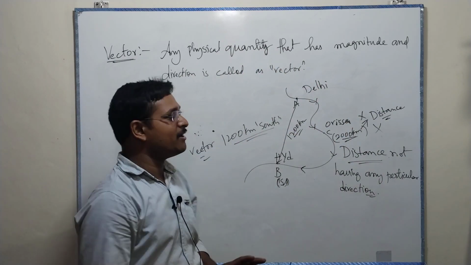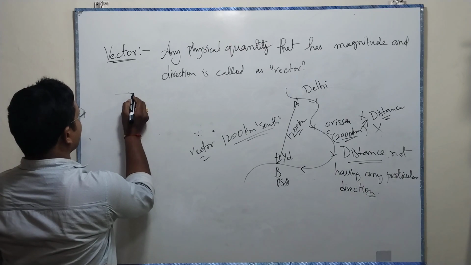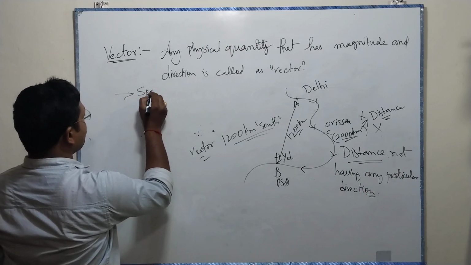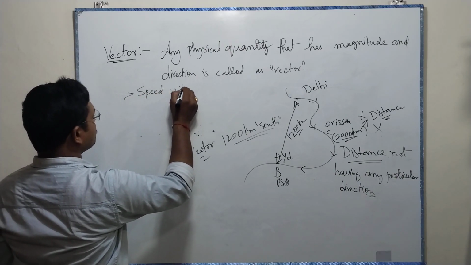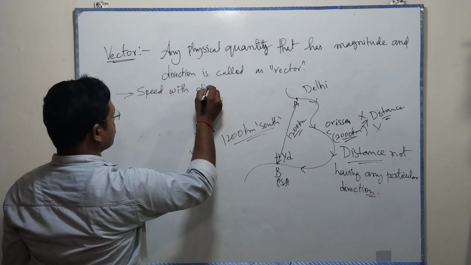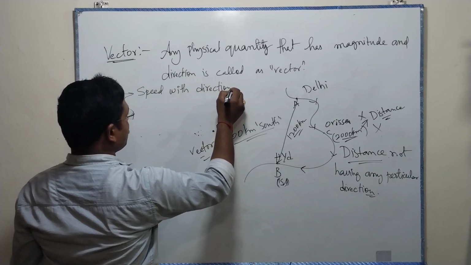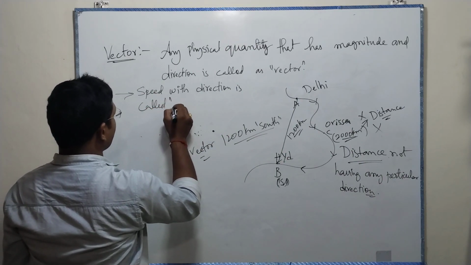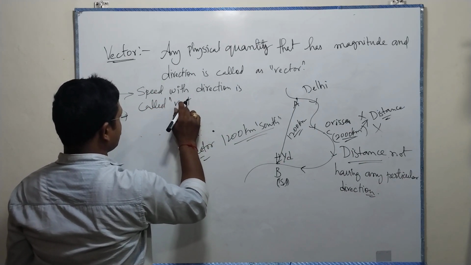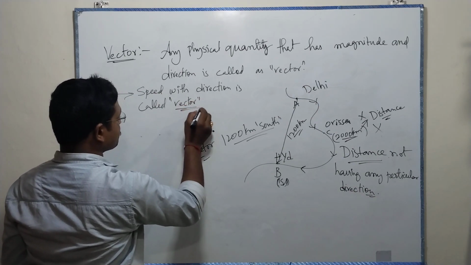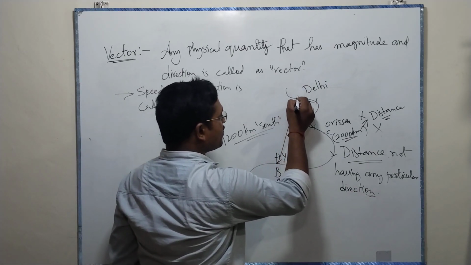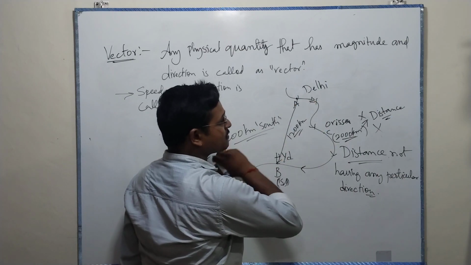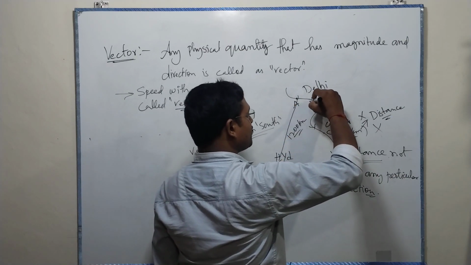There is another definition of vector, nothing but speed with direction. Speed with direction is called a vector. For example, from here to here it's having a constant direction, from here to here constant direction.